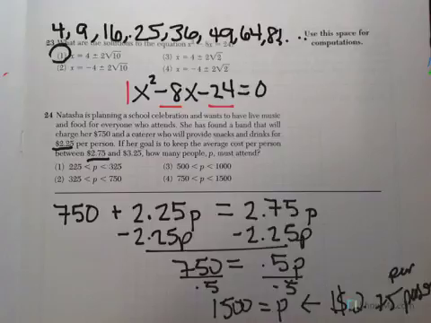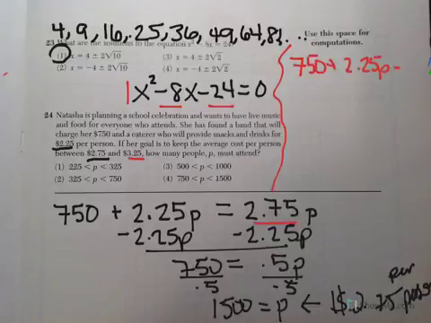Okay, now let's figure out when it's $325 per person. So it's the same formula, except instead of $275 over here, we're going to substitute in $325. Okay, so I'm going to write it over here. So we have 750 plus 225P equals 325P. Okay, subtract 225P from both sides.